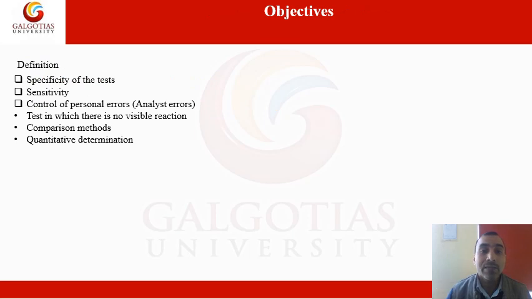So in this topic, firstly we will see the definition of the limit test. After that we will see the specificity of the test, then sensitivity control. After that we will check how to prepare the standard method and how to prepare the test method. All these comparison methods will be discussed here, and we will see the observation after performing these experiments, and after that we will determine the quantitative estimation.